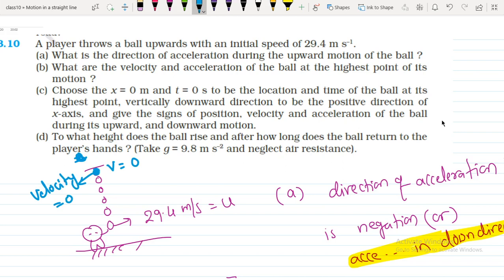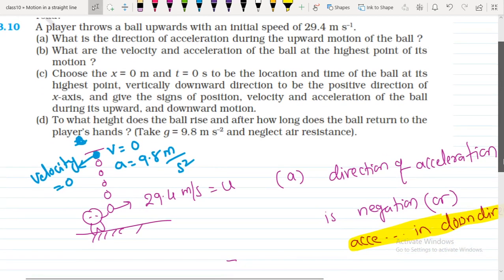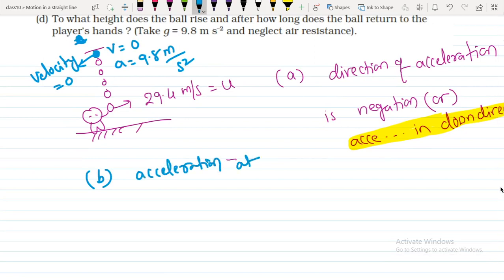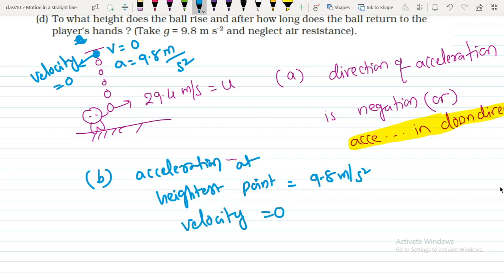What about acceleration? Acceleration is not 0, because acceleration due to gravity does not vanish. It is always present there. So the acceleration at the highest point is equal to 9.8 meter per second square. Earth's acceleration due to gravity does not vanish here. That's the reason acceleration is present. But velocity became 0.